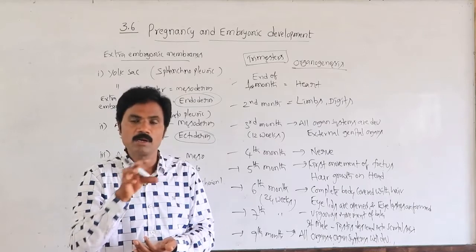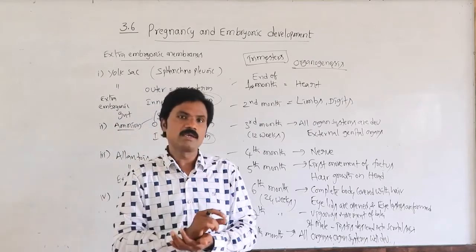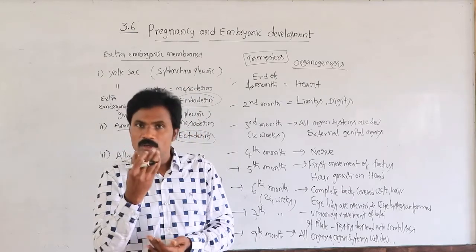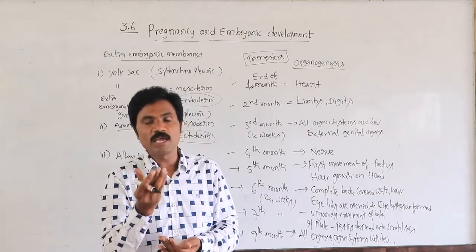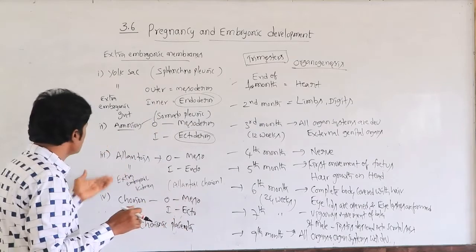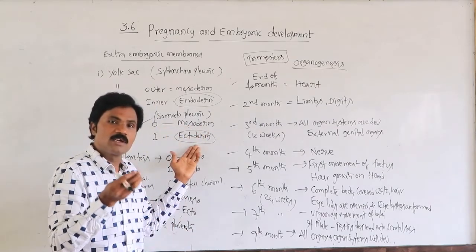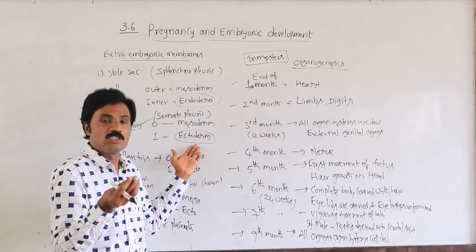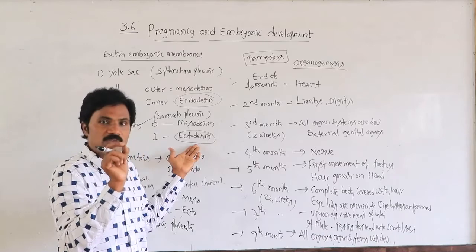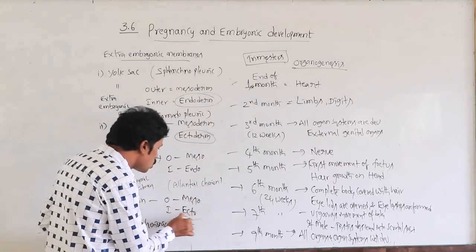How can we remember the gastrula? From where to where the amniotic cavity is present, and the amnion, wherever it is present, related to this, outer meso as well as ecto. Which specific layer acts in a vital role for formation of the placenta? It is related to ecto.